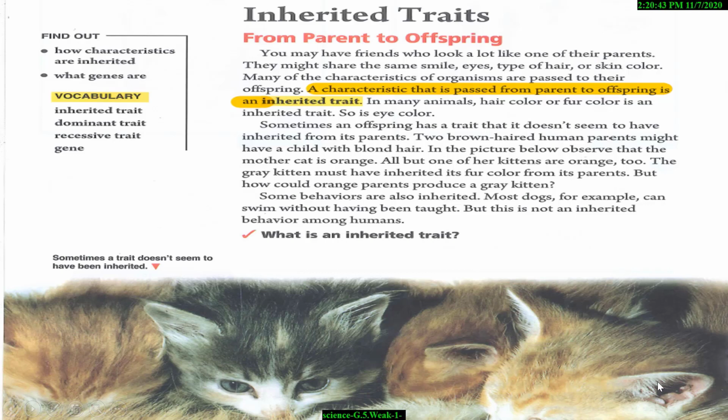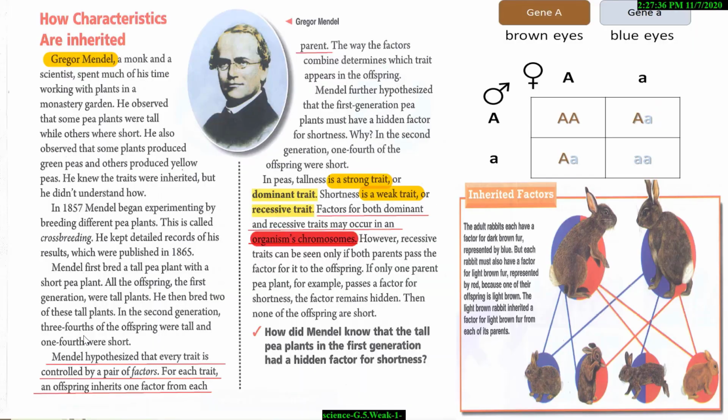Another subject, page 26: inherited traits, from parent to offspring. What is an inherited trait? An inherited trait is a characteristic that is passed from parent to offspring. Examples of inherited traits: hair color, eye color, fur color, shape of nose, shape of mouth, shape of ear, tall and short. Okay, my people, how are characteristics inherited?